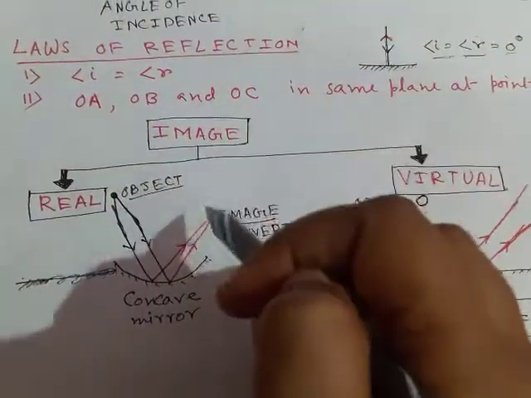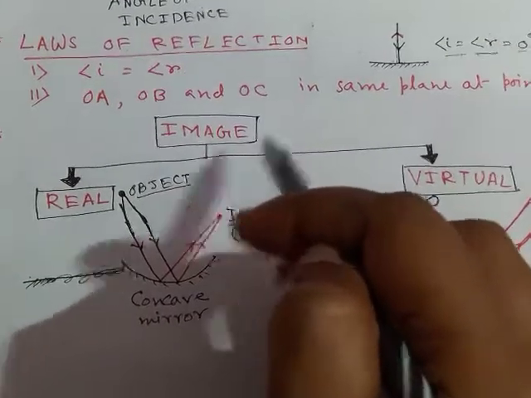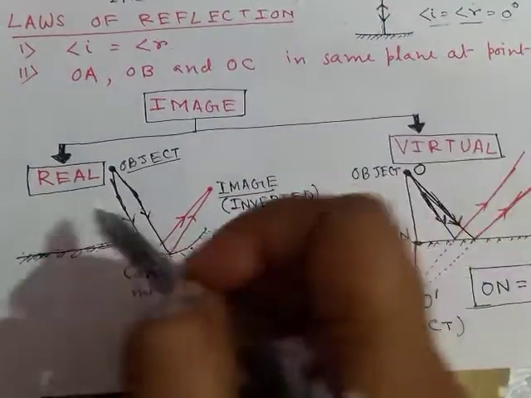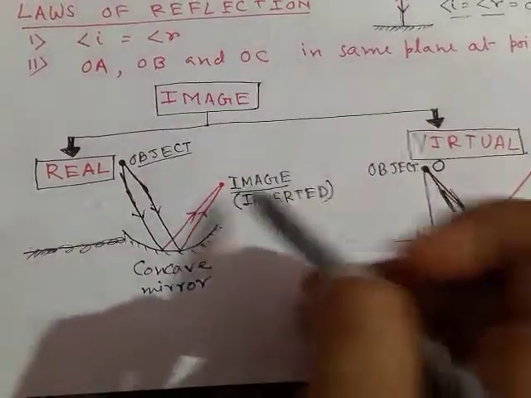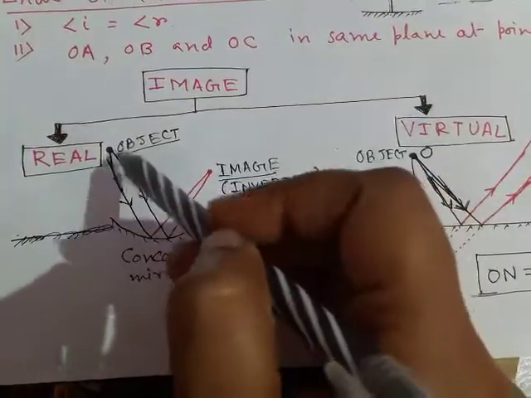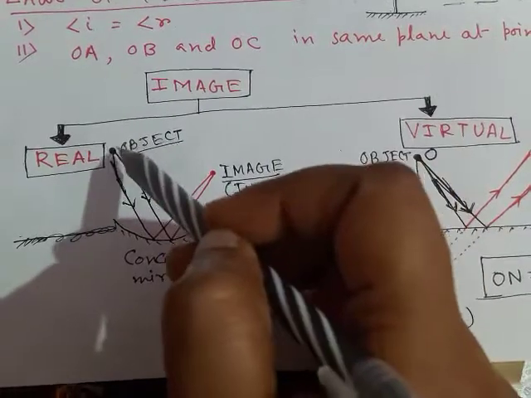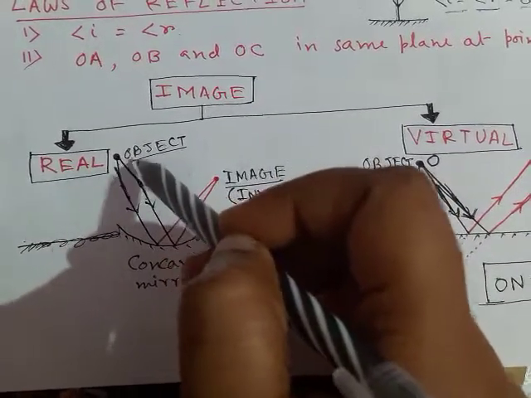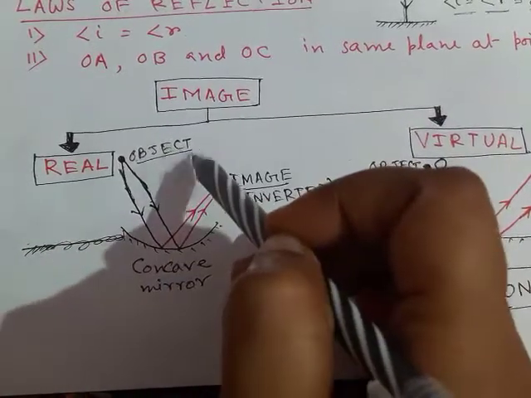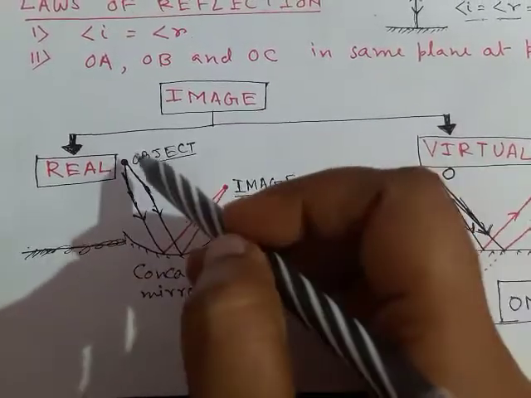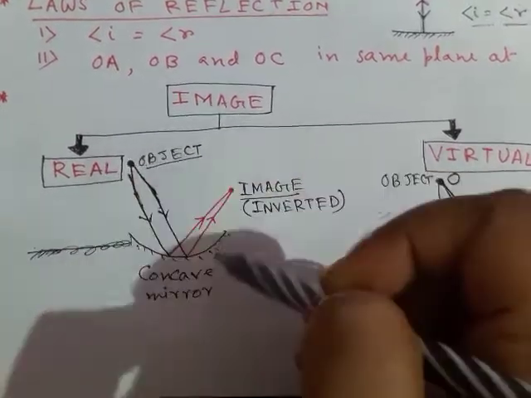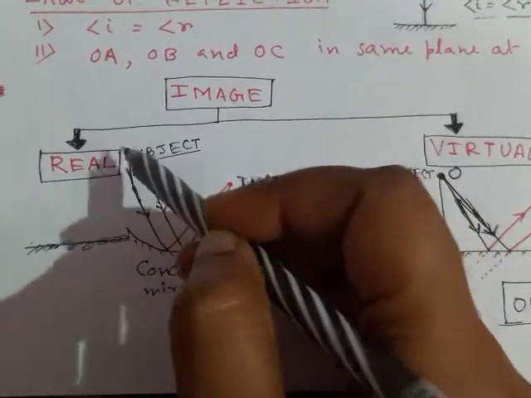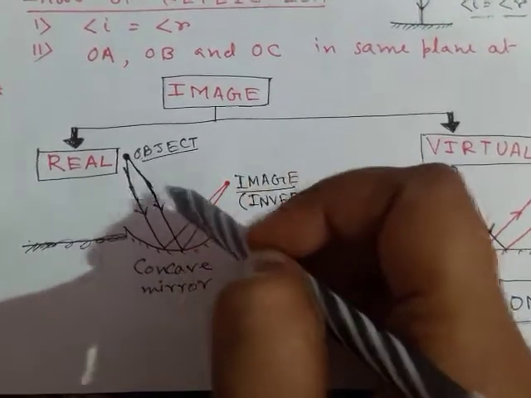Now after reflection the image is formed. The image may be of two types, one is real image, another one is virtual image. When the light rays are coming from an object, say this is a point object, many light rays are coming from this object, but for reflection we have to take at least two light rays.